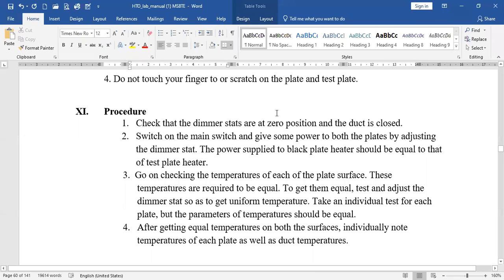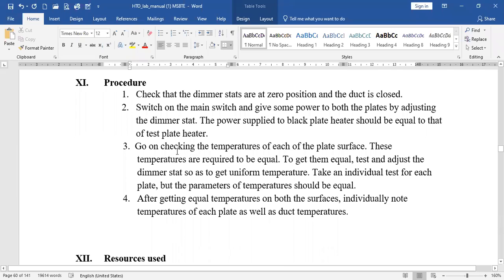Then what is the procedure to be followed? Check that the dimmerstats are at 0 position and the duct is closed. Then switch on the main switch and give some power to both plates by adjusting the dimmerstat. The power supplied to the black plate heater should be equal to that of the test plate heater. So we have to supply the power in terms of voltage. Obviously the current is going to change according to the voltage, so we adjust the voltage with the help of the dimmerstat.